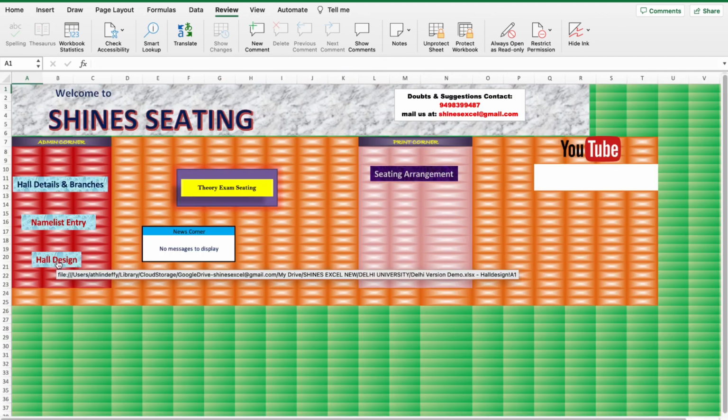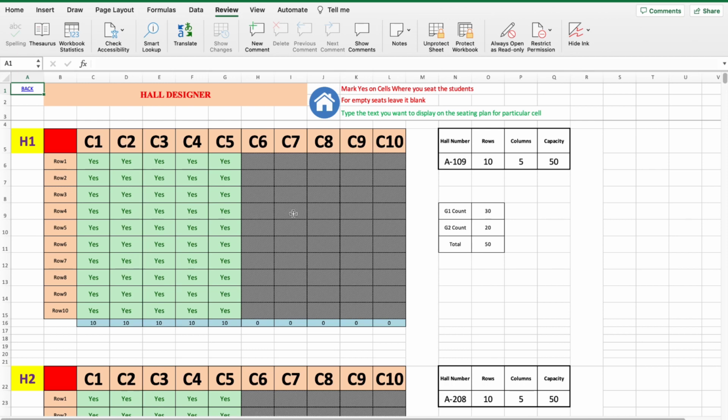The third option is hall design. You can design your halls. If you don't want to allow students in the second column, you can just delete it, so the students will never be seated in hall 1 in the second column. Based on that, the things get reflected.